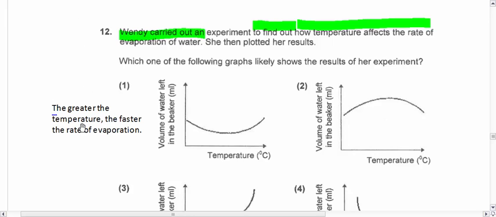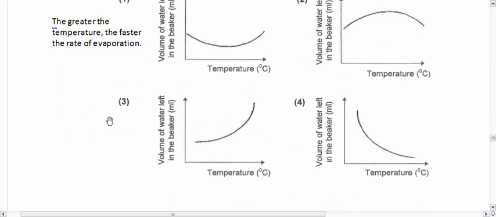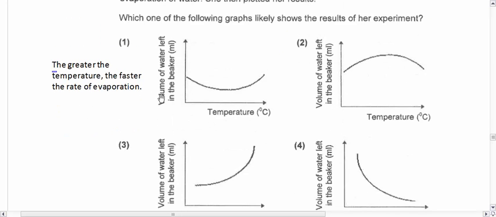Okay, so the greater the temperature, the faster the rate of evaporation. That means if it's very hot, it will evaporate very fast. Now let's look at the graph here. The graph is on volume of water in the beaker versus temperature.